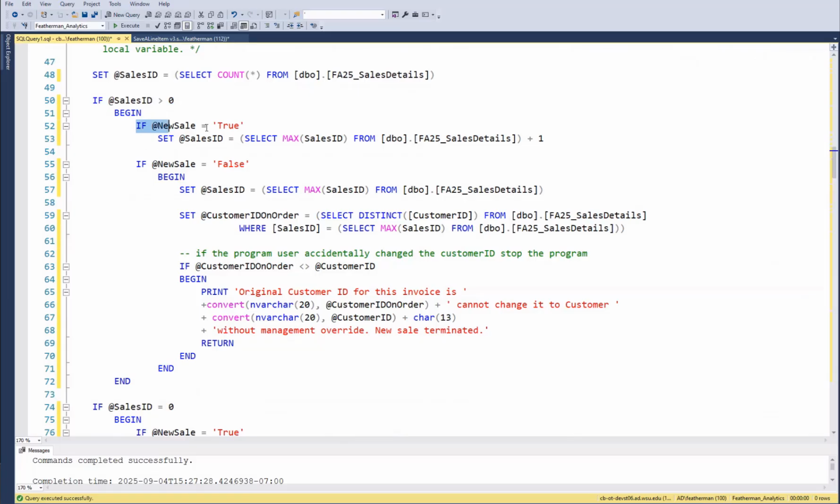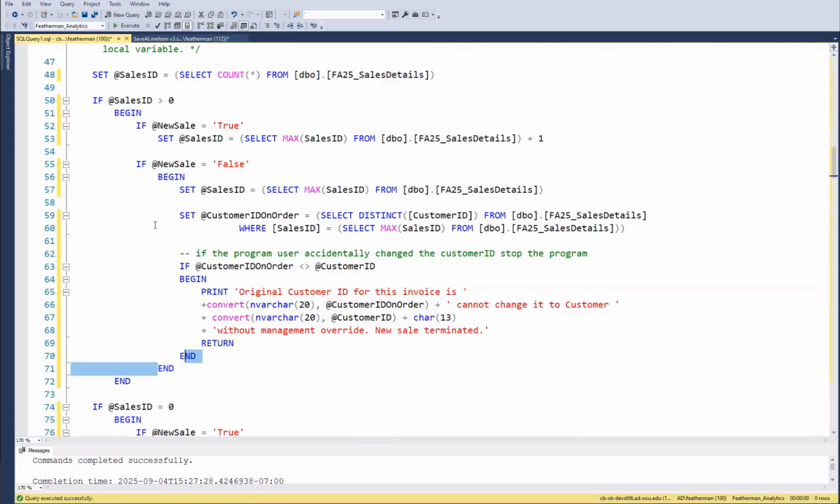So in both of these cases, there are sales. We counted them up, and there's 10 or 20 or whatever, more than 0. So if there are sales, well, now within that, is it true that it's a new sale? Then go get the highest number and add 1 to it. If it's not a new sale, we're just adding line items to the same sale. So go get the sales ID number for the highest, the most recent, and we're continuing to add to that invoice. That's a nested if statement. It's got its own begin and its own end.